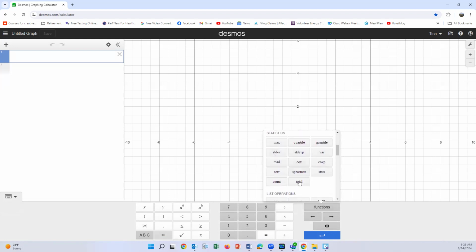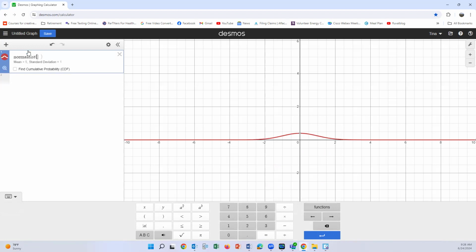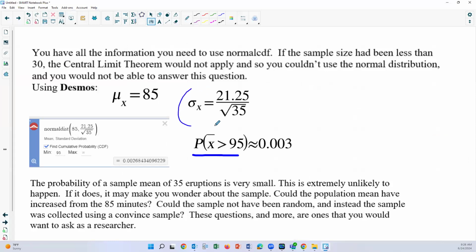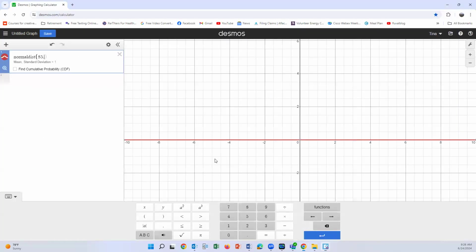Now here's Statistics, where we've used operations before. But we need to come down to a distribution. We're going to do a normal distribution. Notice it pulls up for us and tells us to put in the mean and the standard deviation. So our mean was 85. We have to put a comma. And then let's go back and look. We need to put in 21.25 divided by the square root of 35. The square root is down in our calculator.